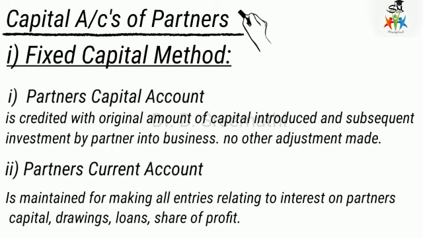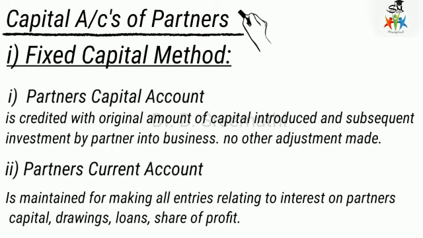And then the partner's current account is maintained for making all entries relating to the partners, that is capital, drawings, loan, then share of profit, and then partner's salary, commission, all other adjustments related to partners. So if all other adjustments are done in the current account, the capital which has been contributed at the initial stage will remain the same even at the end of the year.